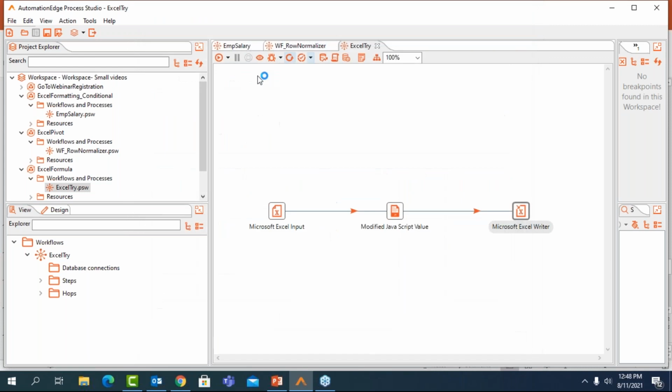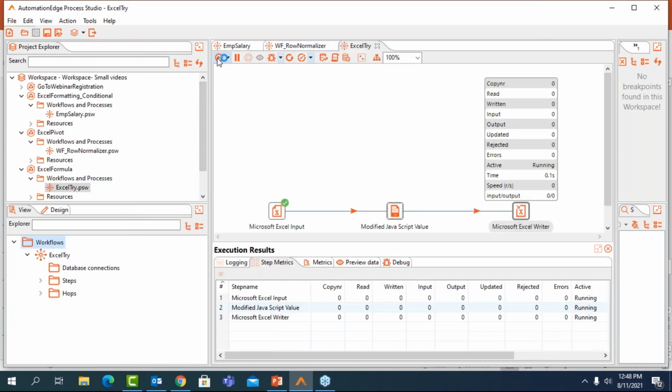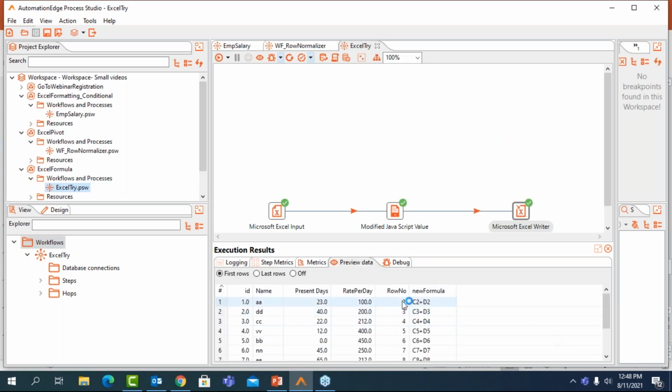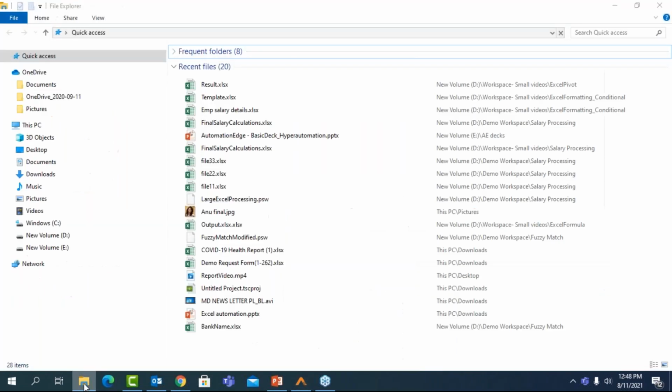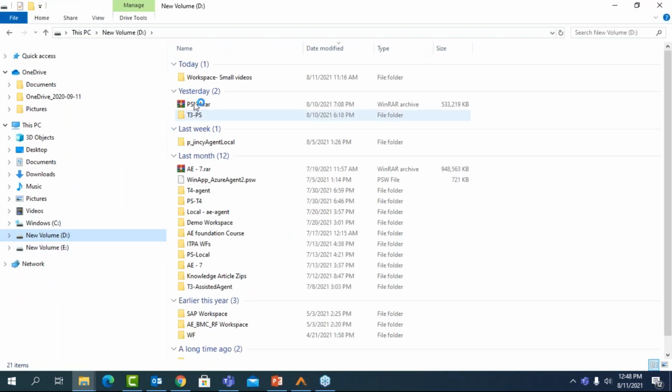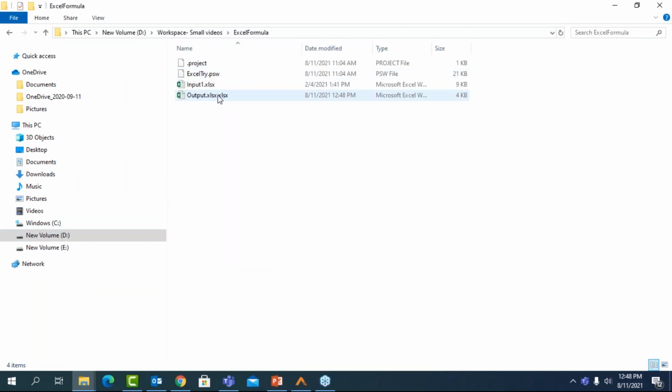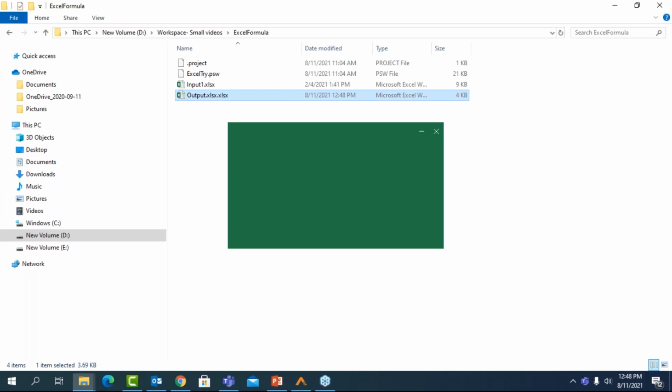I will close this plugin and execute this for you. So this has been executed, and you can look at the output file here. So this is how I will get the formula in the output. Let me showcase to you how you can see it in Excel. I'll just open the folder where I have this file. And this is my output file. I'll just open that and showcase to you how you can see the formulas.